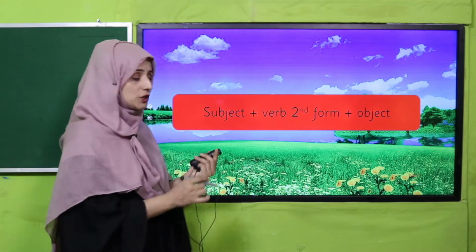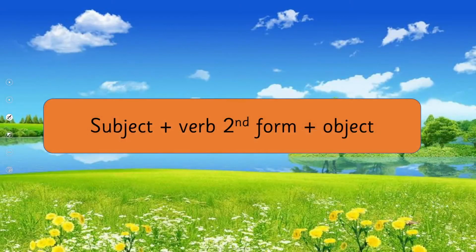So let's see the structure. How can we make a simple past sentence? Subject plus verb second form plus object.